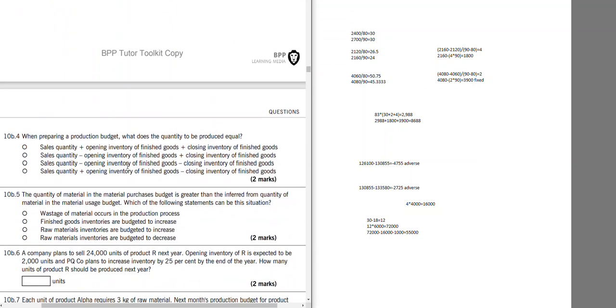Okay, I will leave some questions here. When preparing a production budget, what does the quantity to be produced equal? Production budget is sales demand plus closing minus opening. Remember, this is not cost of sales. Cost of sales is opening inventory plus production minus closing. But when we are calculating production, the opening and closing signs change. Closing is added, opening is minus. So sales minus opening plus closing.